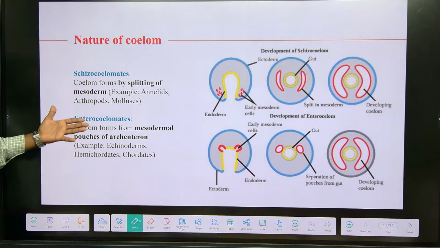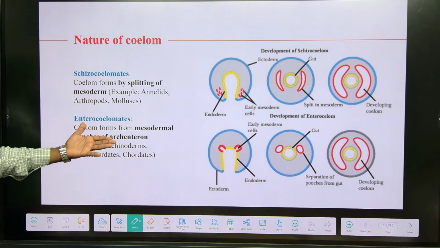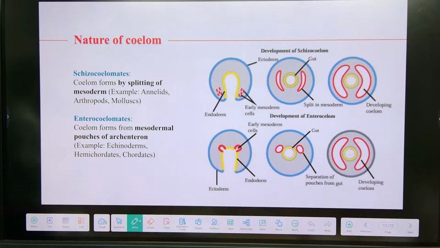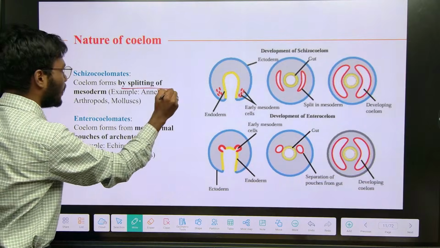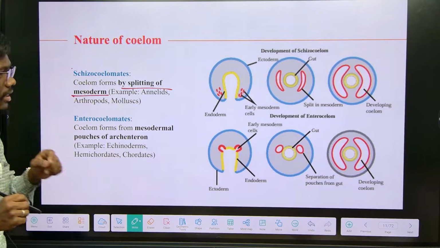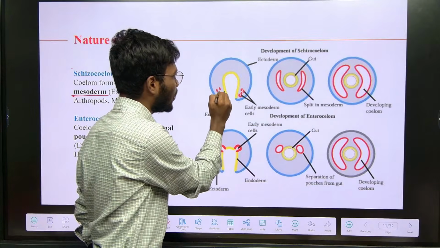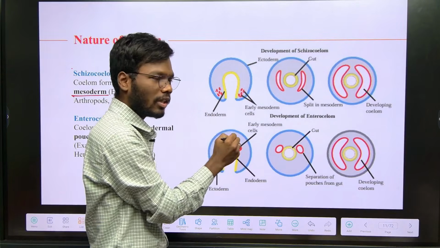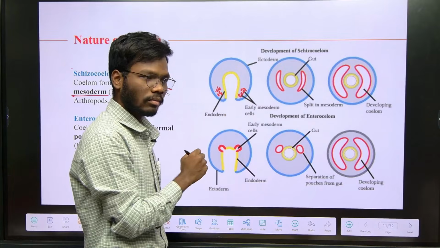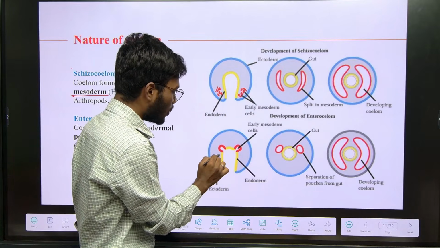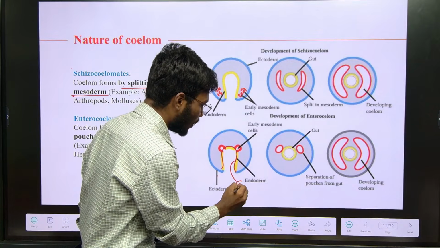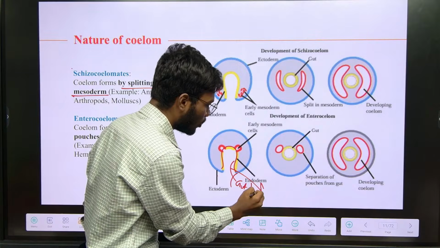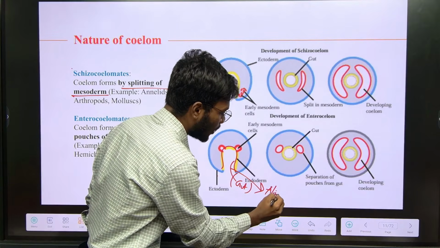The names schizocoelomate and enterocoelomate are given based on their formation, how they formed the coelom. In schizocoelomates, the coelom is formed by the splitting of the mesoderm. Understand? For example, you see here the mesodermal tissue at the starting origin itself splits into two sides, right? Here the mesoderm arises from the archenteron. Archenteron is nothing but the gut. Archenteron is going to form the alimentary canal.